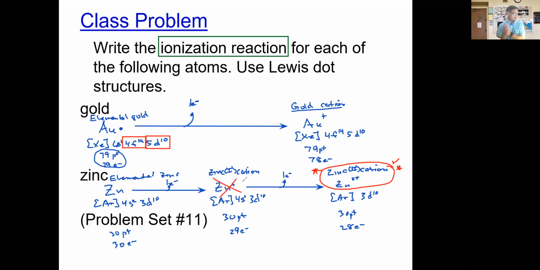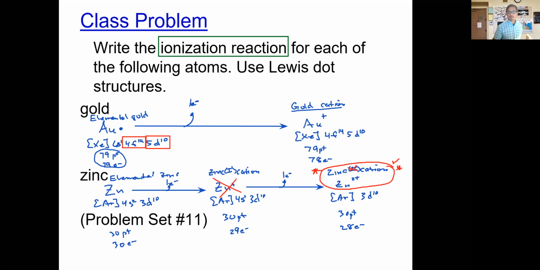When we deal with zinc, we treat it as if it only forms one type of cation, and it's going to be the zinc 2+ here. Since we don't really see much of the other at all, we don't have to include that Roman numeral. The only zinc cation that forms is the one that has a 2+ charge, where it loses both electrons from the 4s orbital. Okay, all right, very good.